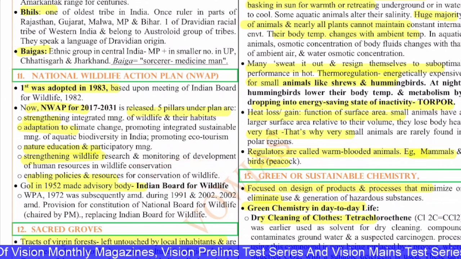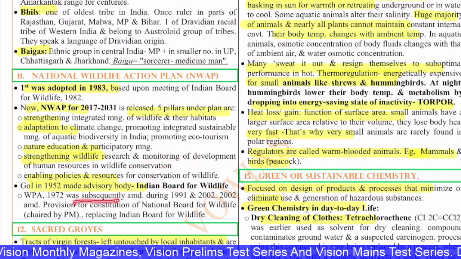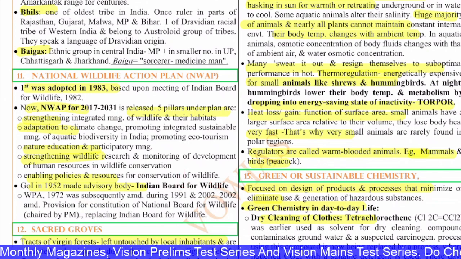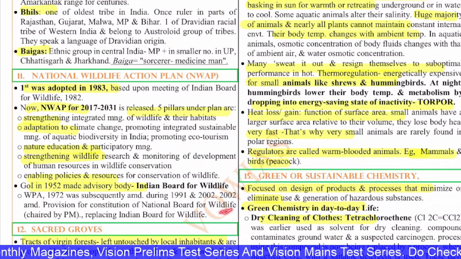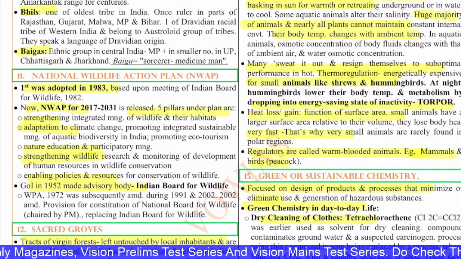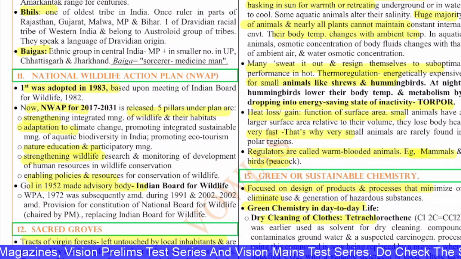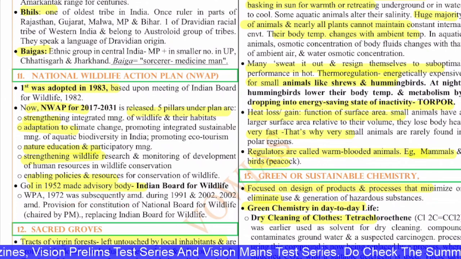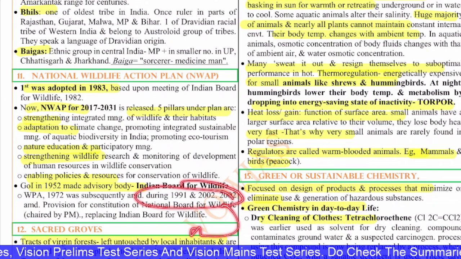The Wildlife Protection Act 1972 was subsequently amended during 2002, and the 2003 amendment provided for the Constitution of the National Board for Wildlife. So it talks about the replacement. It talks about the chairman and all. The chairman is currently the Prime Minister for this National Board for Wildlife, and this National Board for Wildlife replaced the Indian Board for Wildlife.